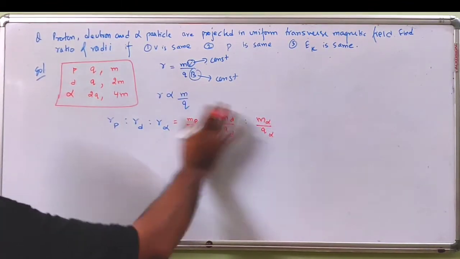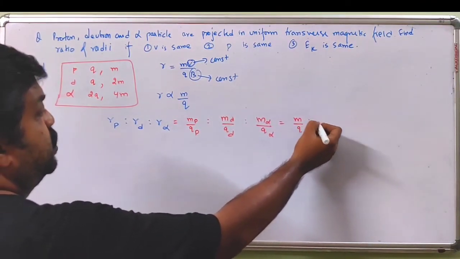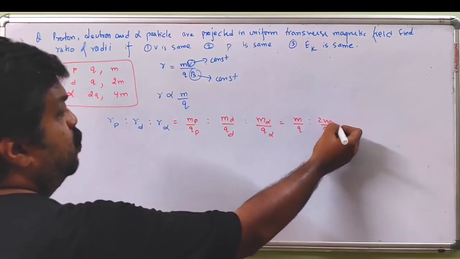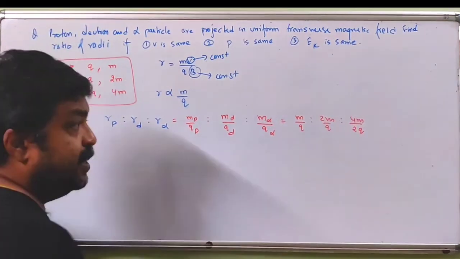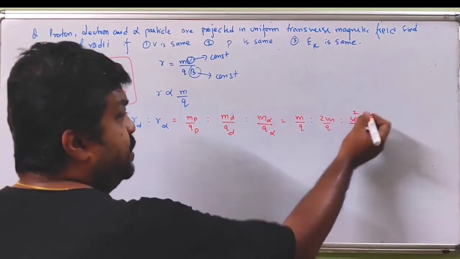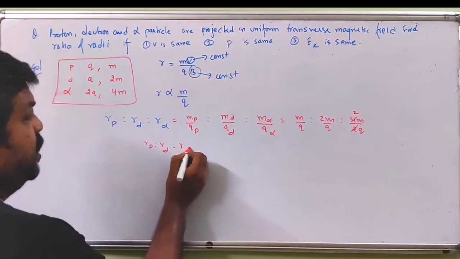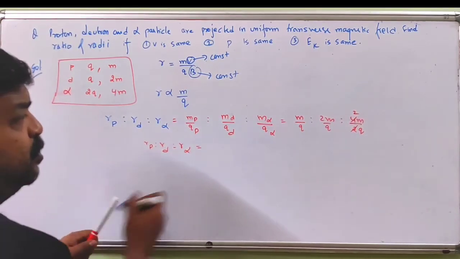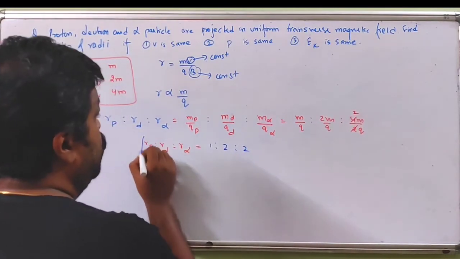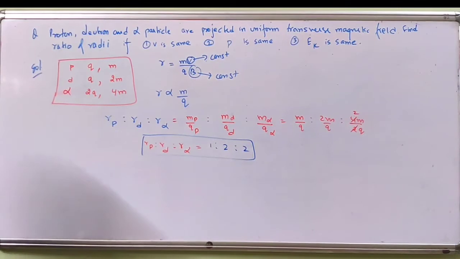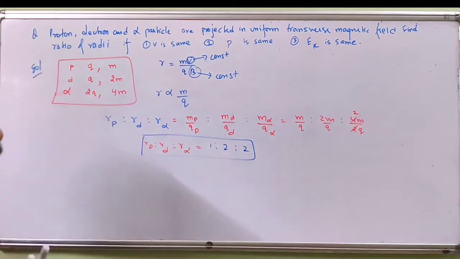Now comparing these values, we have m by q is to twice m by q is to 4m by twice q. Now this common term can be cancelled, so Rp is to Rd is to R alpha is equal to 1 is to 2 is to 2. This is the final result. The ratio of the radii will be 1 is to 2 is to 2. This is the case when speed is the same.